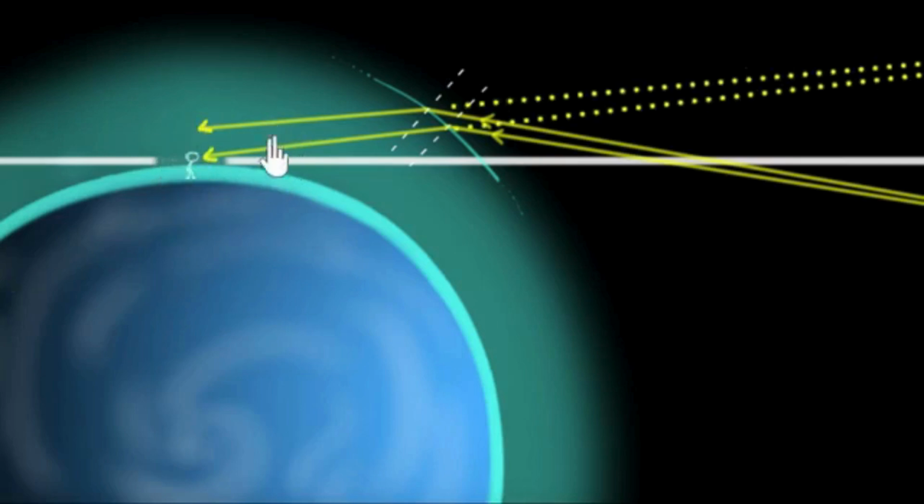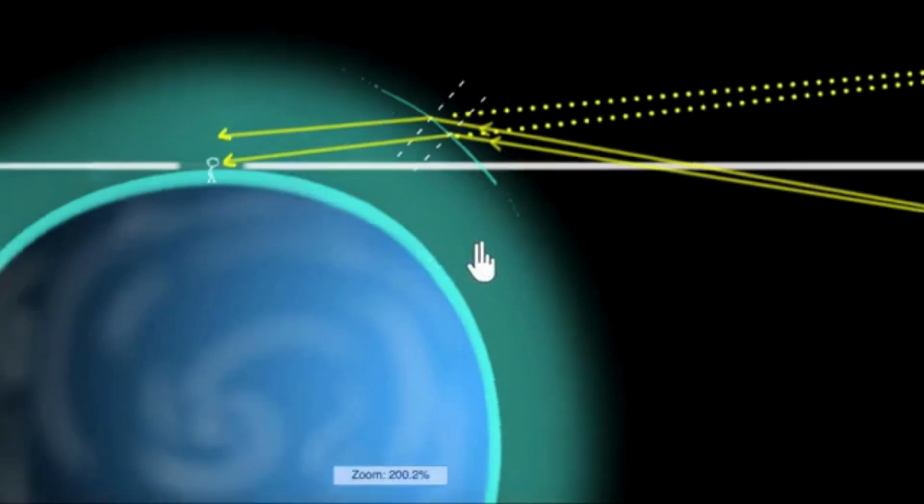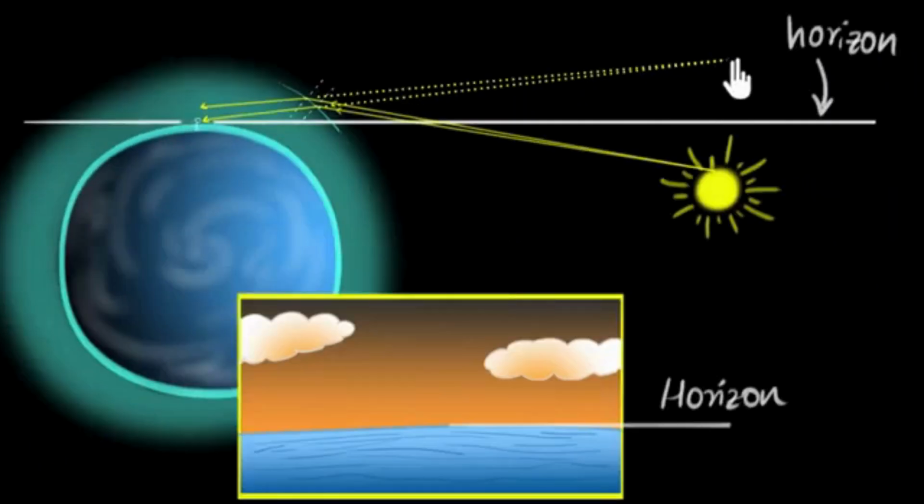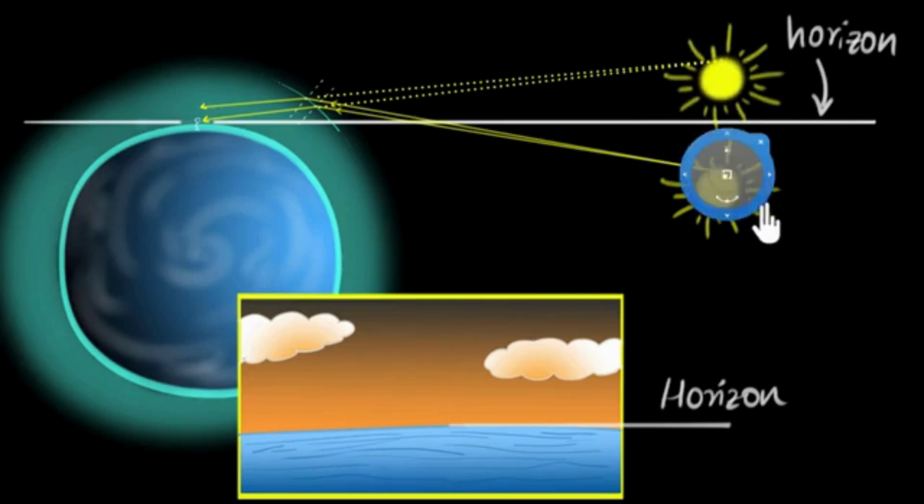So it appears to us as if these rays of light are coming from, let's zoom out now, from somewhere over here, and as a result, we will feel as if the top of the sun is somewhere over here. And as a result, we will see that sun somewhere over there. So that sun will look somewhere over here. And so notice, even when the sun is below the horizon, because the rays of light are bending towards us, we see the sun above the horizon. In other words, even before the actual sunrise, we see the sun has risen.